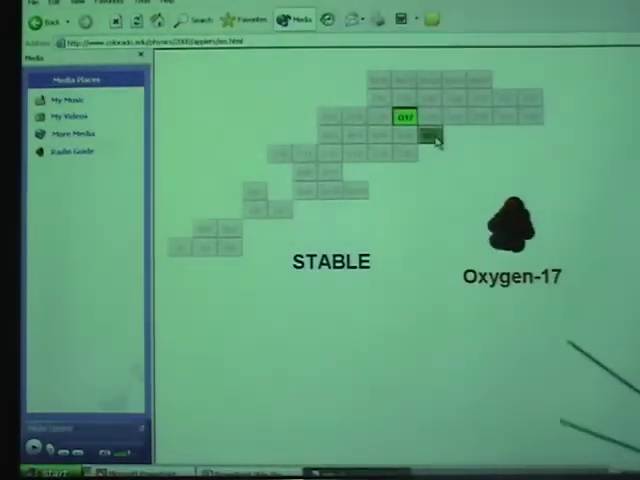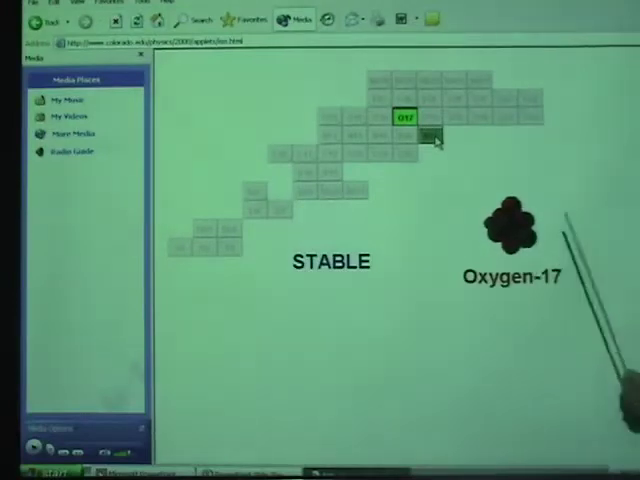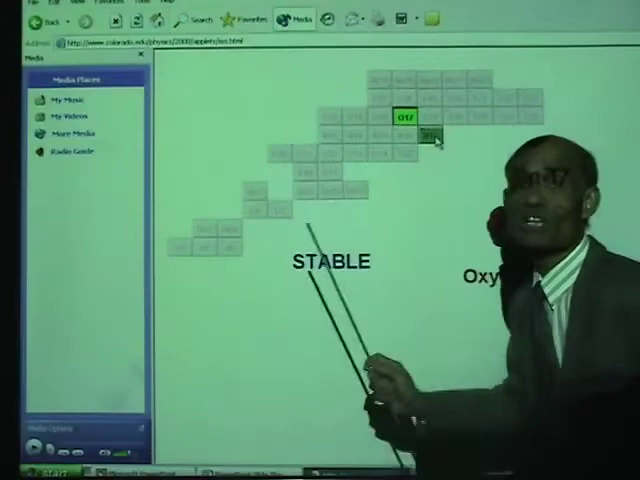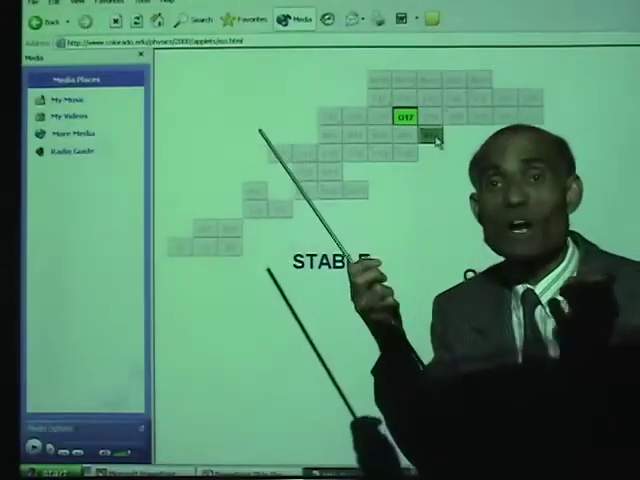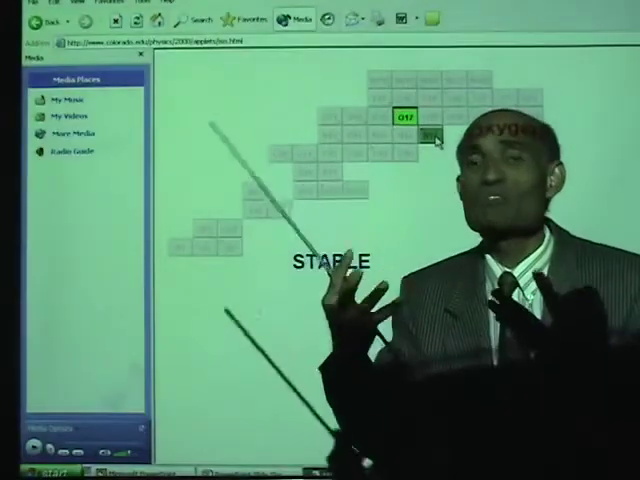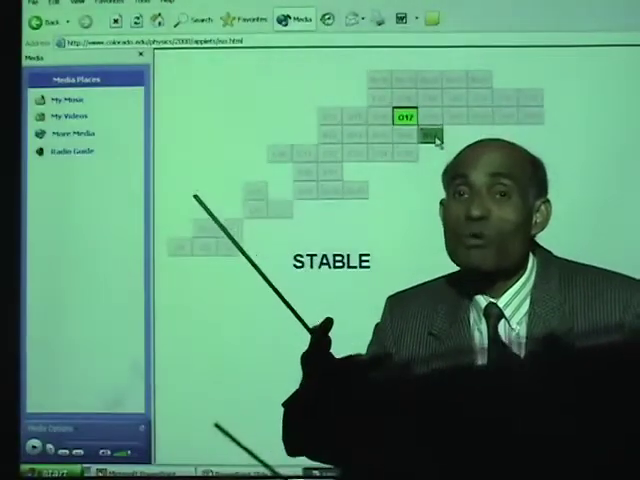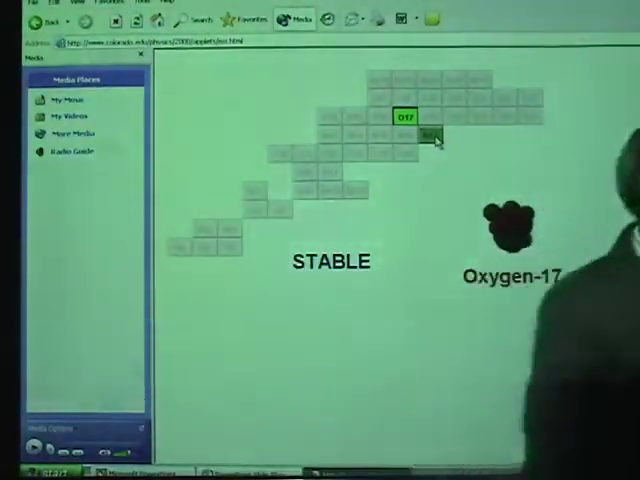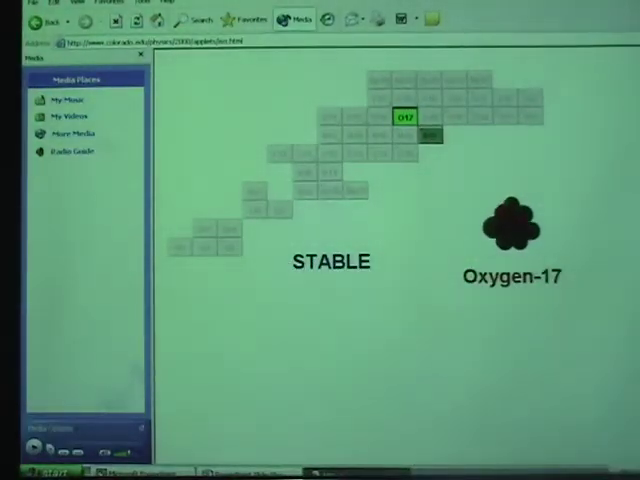You see, look at what an unstable nucleus does. So, if a nucleus is unstable, it wants to achieve stability. And now, how does it achieve stability? By throwing away nuclear particles and energy. Okay.